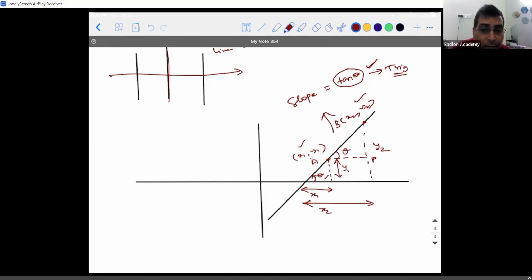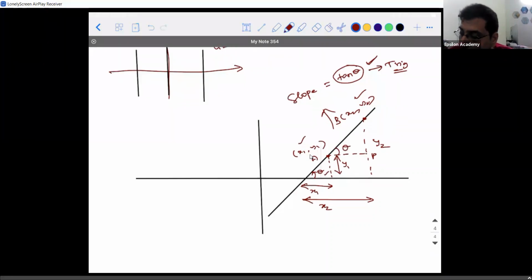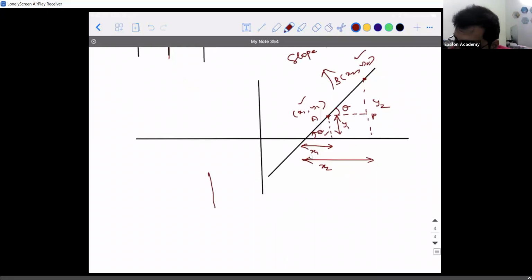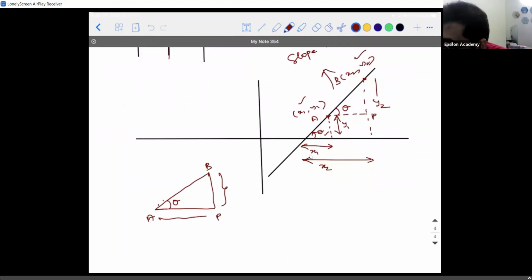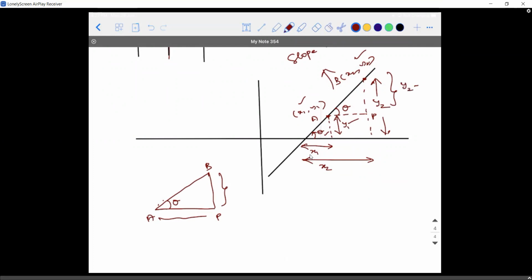So if this is theta, how much is this angle going to be? It is also going to be theta, right? So in triangle ABP, this distance by this distance is going to give you tan theta. This whole distance is y2 and this distance is y1. So how much will BP be? y2 minus y1.